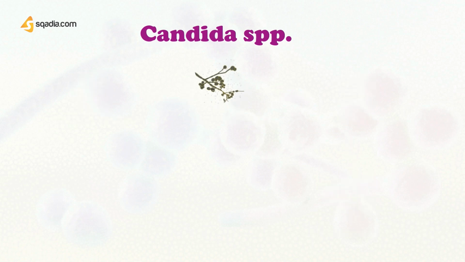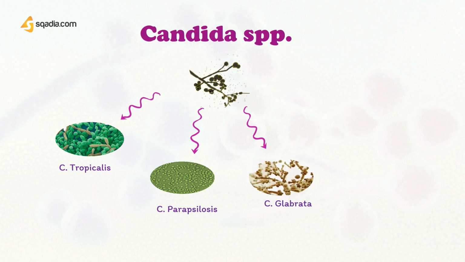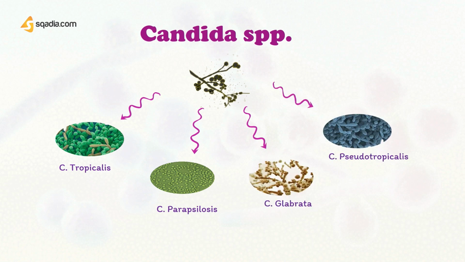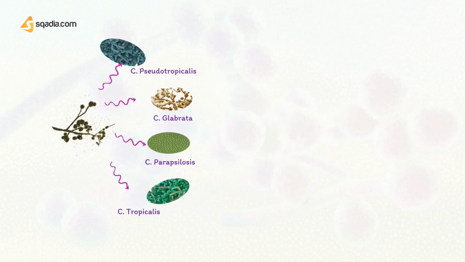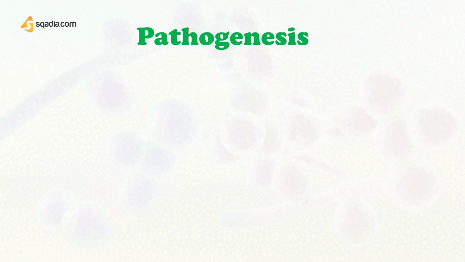Apart from Candida albicans, there are other species as well, which we name as Candida tropicalis, Candida parapsilosis, Candida glabrata, and Candida pseudotropicalis. These species are responsible for infections in immunocompromised patients because they may be resistant to the antifungal agents used in therapy or prophylaxis. Moving on, let's discuss the pathogenesis of Candida.